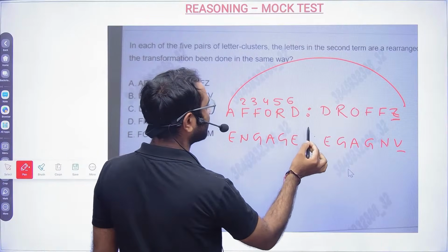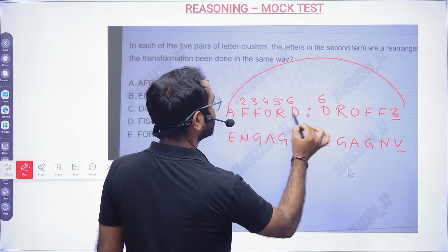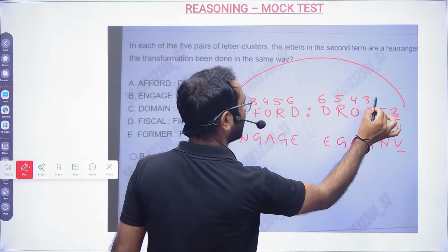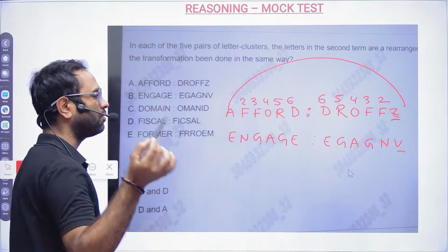How it is arranged we will see. So D is 6, R is 5, O is 4, and this is 3 and 2, something like that.